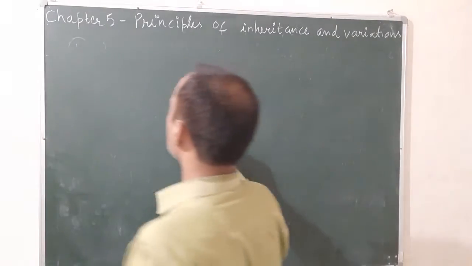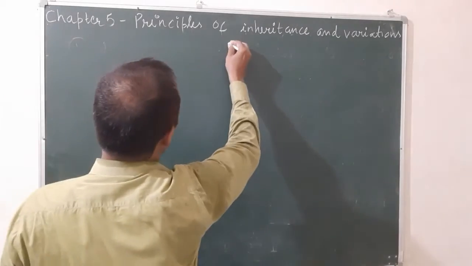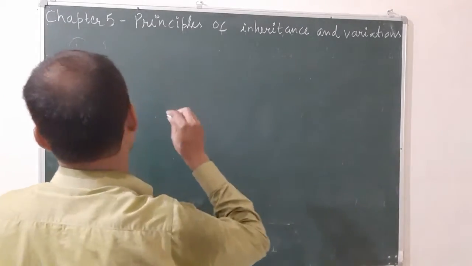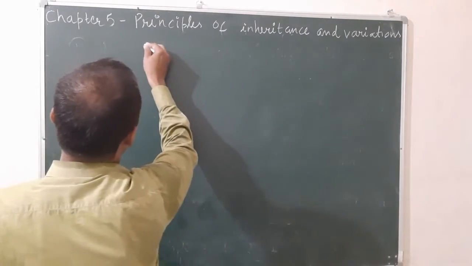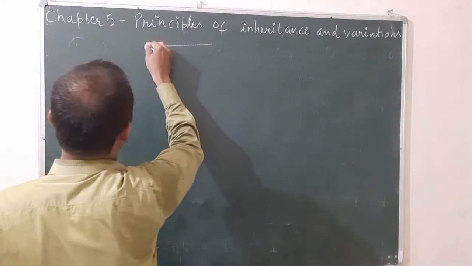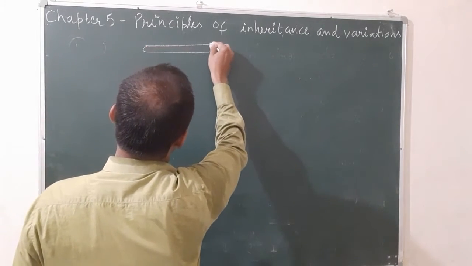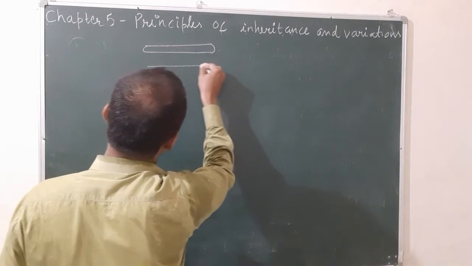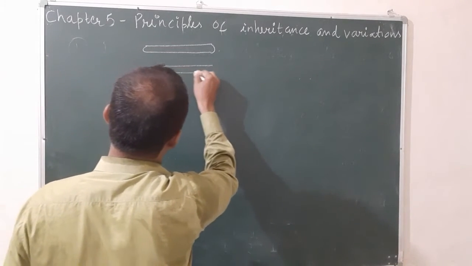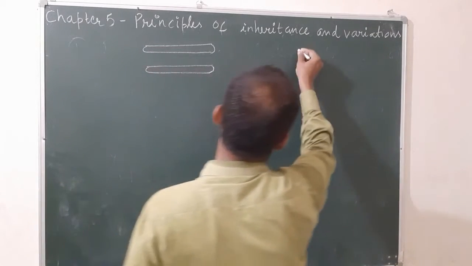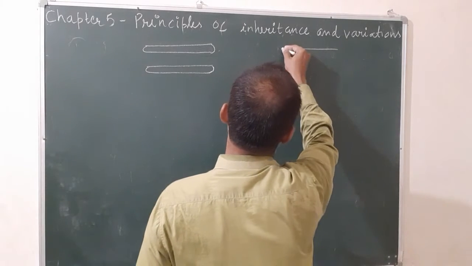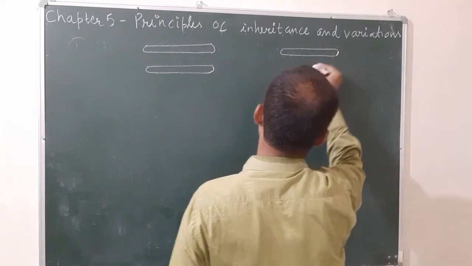So let us see cross A using body color and eye color. Take the female having XX chromosomes, so this is the female, and this is the male.